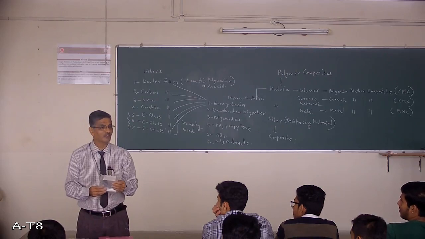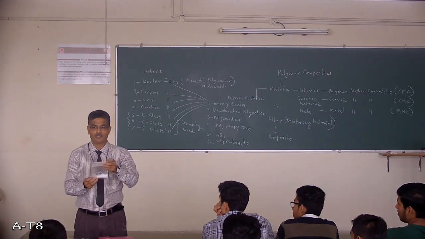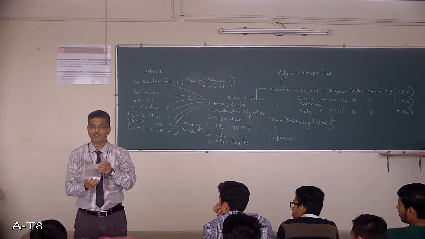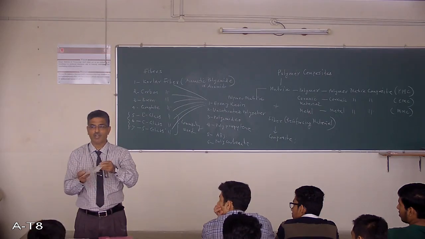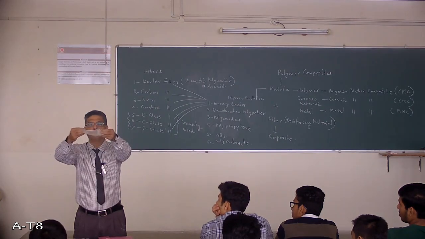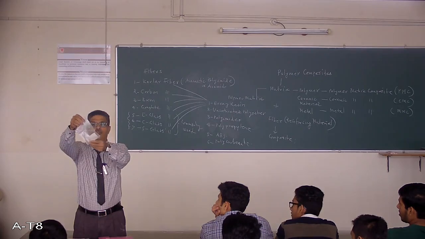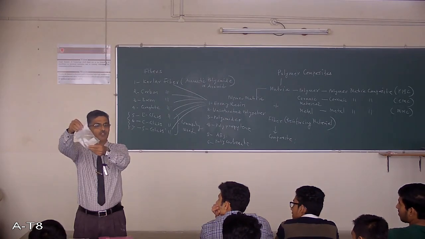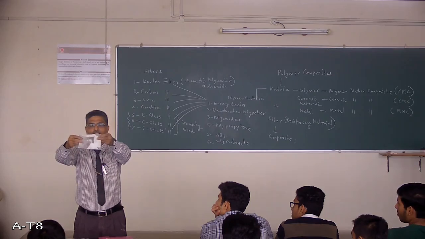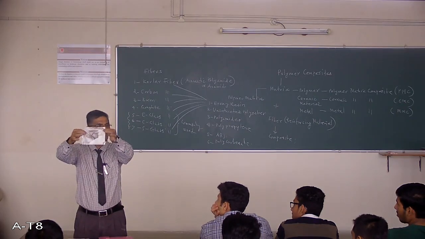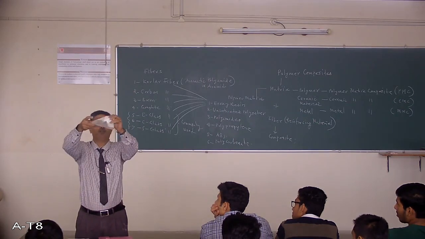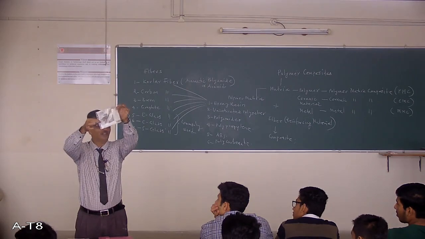PMMA, I have discussed, you have to study that, polymethyl methacrylate, a highly transparent plastic used for optical purposes, a substitute for glass, in the form of a powder. See here. When you melt it and process it, you get a transparent sheet, glass sheet. It's a powder form. It's clear, it's fine powder.